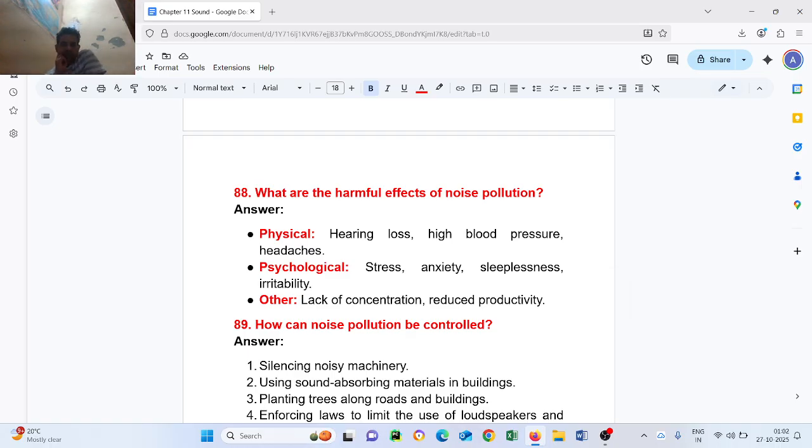What are the harmful effects of noise pollution? There are two types of effects: physical and psychological. Physical effects: hearing loss, high blood pressure, headache. Psychological effects: stress, anxiety, sleeplessness, irritability, lack of concentration, reduced productivity.